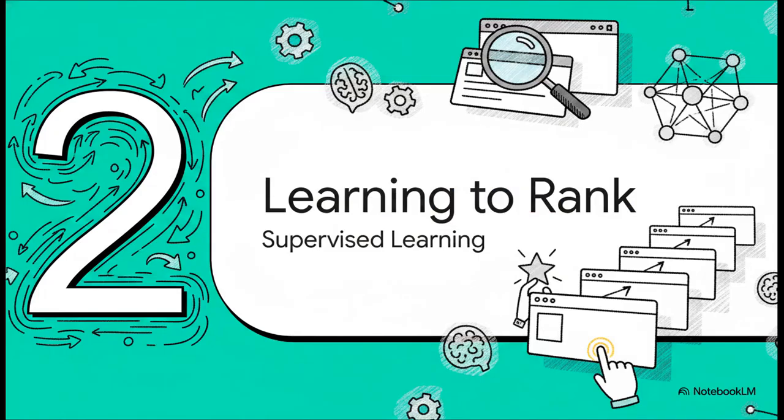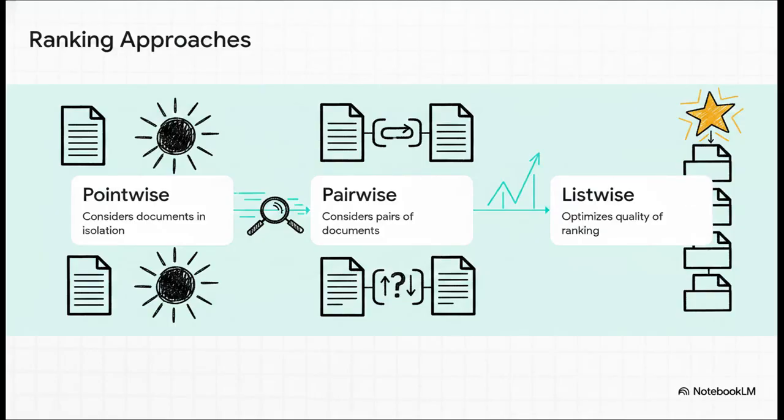Moving on to part 2, ranking your search results, ordering the web. So when you type a query into a search engine, thousands of pages match your words. How on earth does the machine decide the order? Let's trace how this builds through the evolution of search technology. Initially, algorithms used a pointwise approach. They evaluated every single document in total isolation and just gave it a score. But think about it, that completely ignores the context of the other pages.